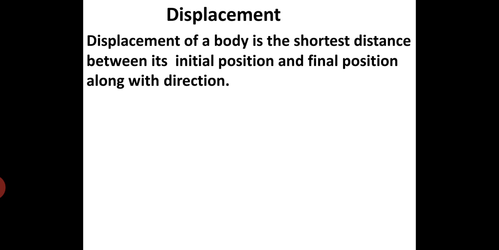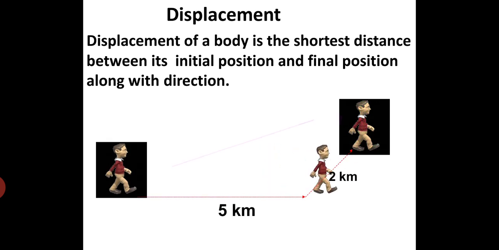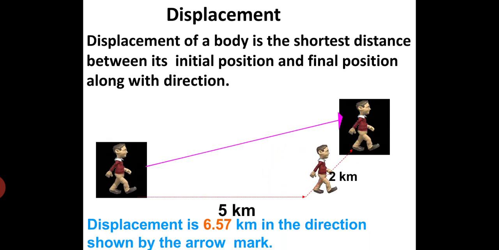So that will be a displacement. Displacement of a body is the shortest distance between its initial position and final position, along with the direction. Initially you have seen the boy travelling first 5 kilometers and then 2 kilometers. Directly he can reach that particular point by the shortcut, in the shortest distance, and that we say is displacement. So displacement is 6.57 kilometers in the direction shown by the arrow mark there.